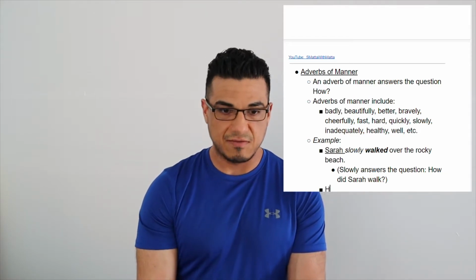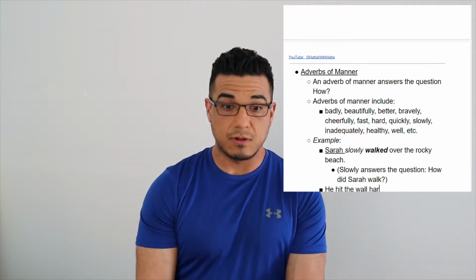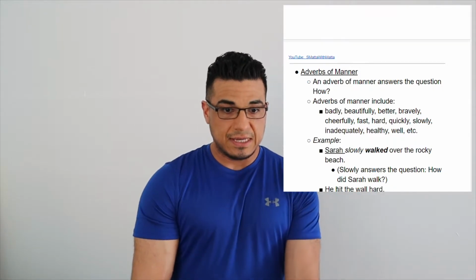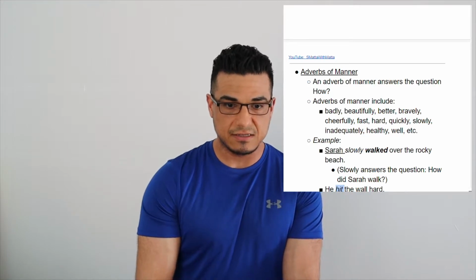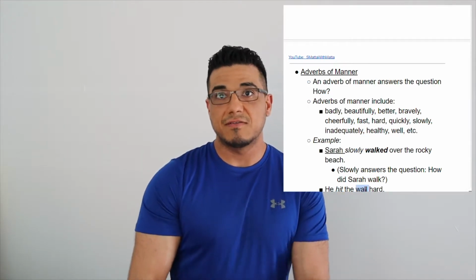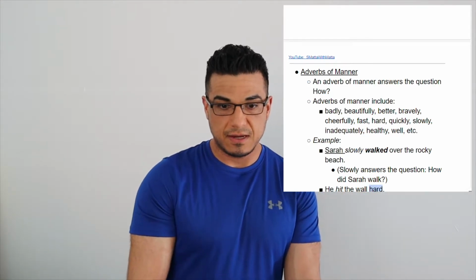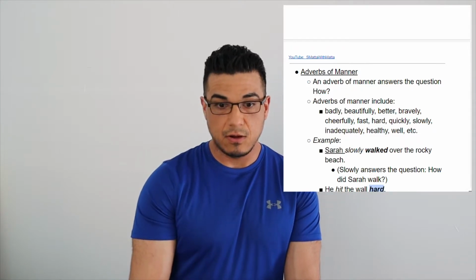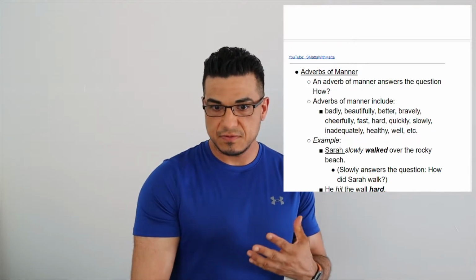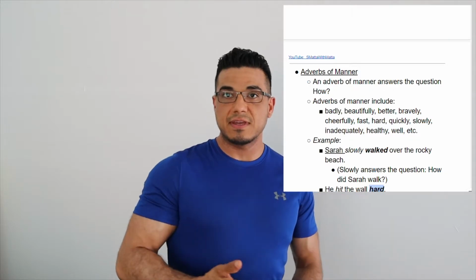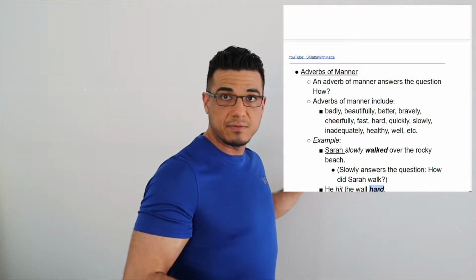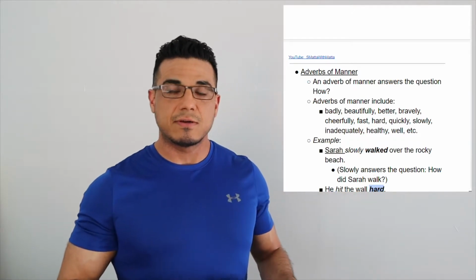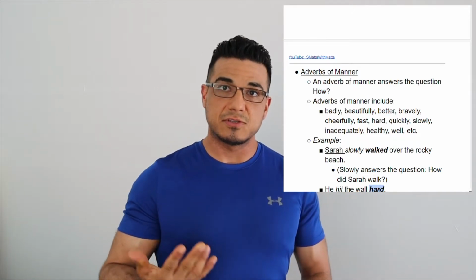So in the example I gave, he hit the wall hard. He being our subject, our verb in this case is hit, and we know the object of that action is the wall. And how did he do it? Oh, well, he hit it hard. Whereas you would see hard and you would think it is the feeling of a material. And there are cases where you can say, well, that's more of an adjective. It's describing a noun, right?